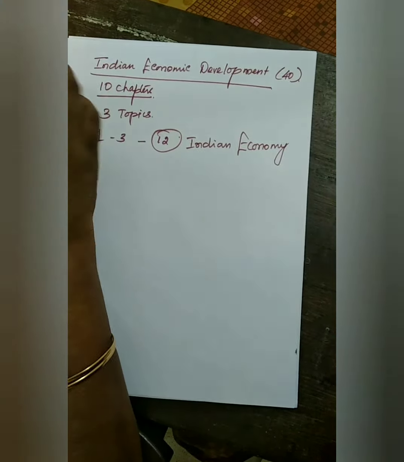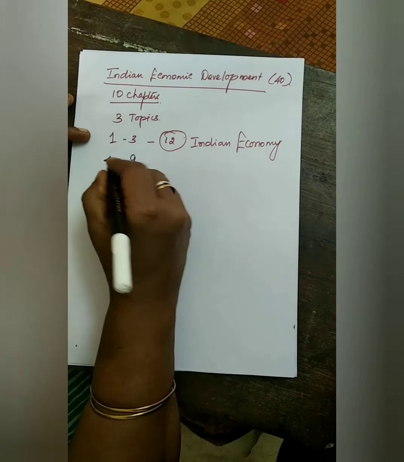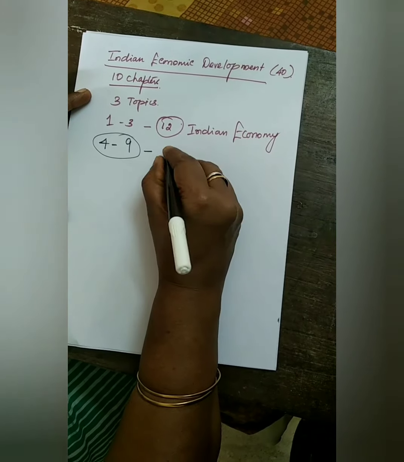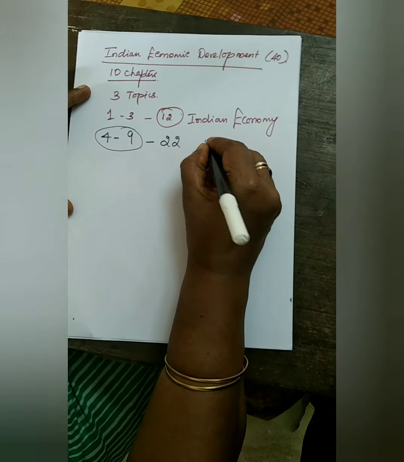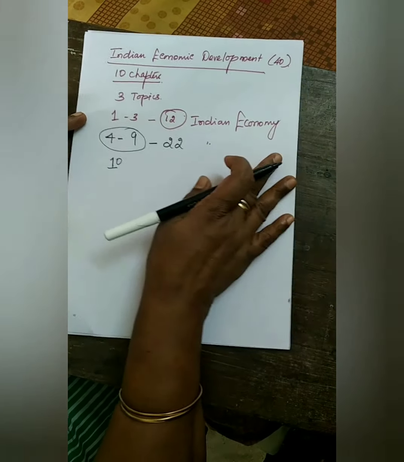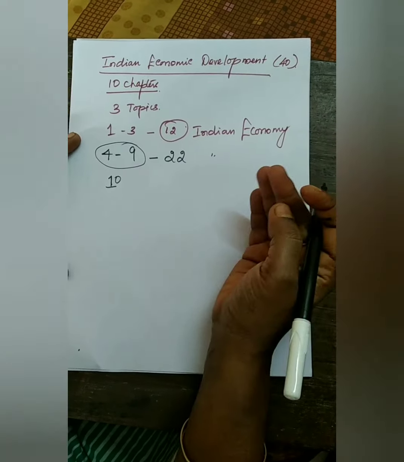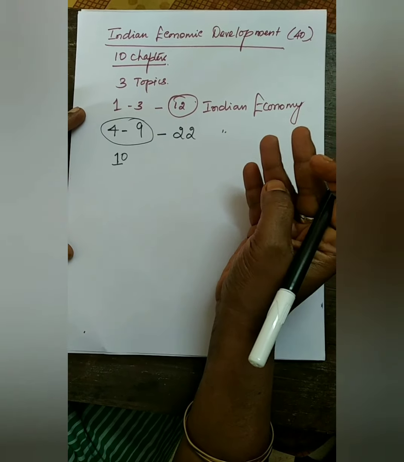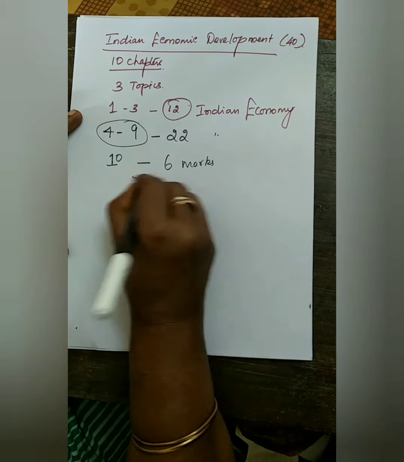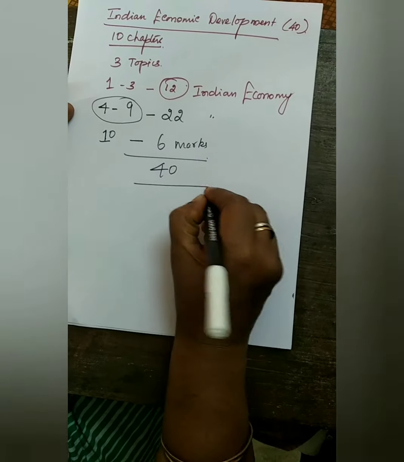The second part is from the 4th chapter to the 9th chapter, which carries 22 marks. Then the last, 10th chapter: we compare India with our neighboring countries, Pakistan and China. It carries 6 marks. So totally the Indian economic development carries 40 marks.